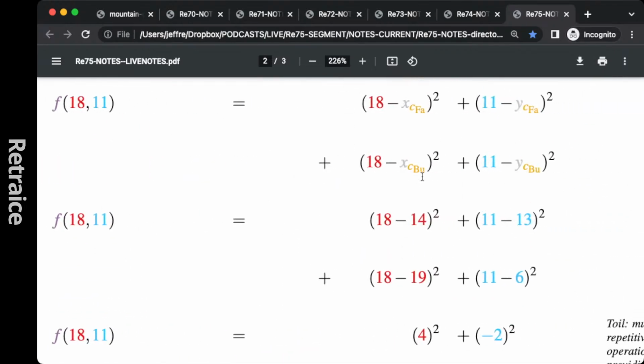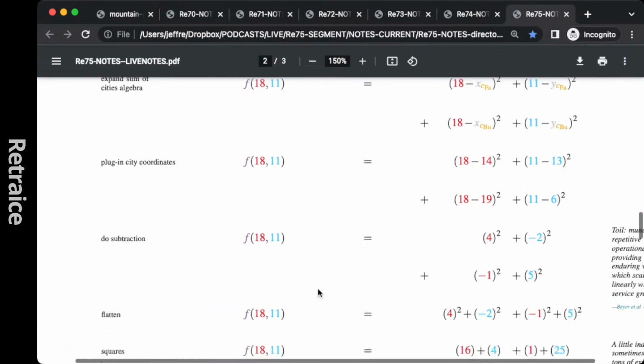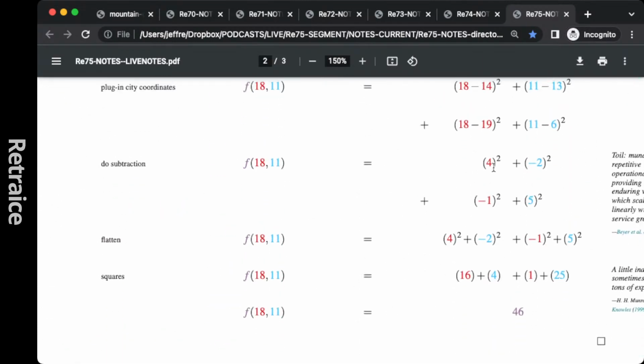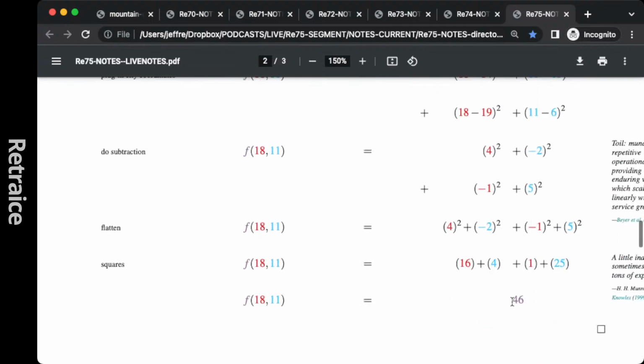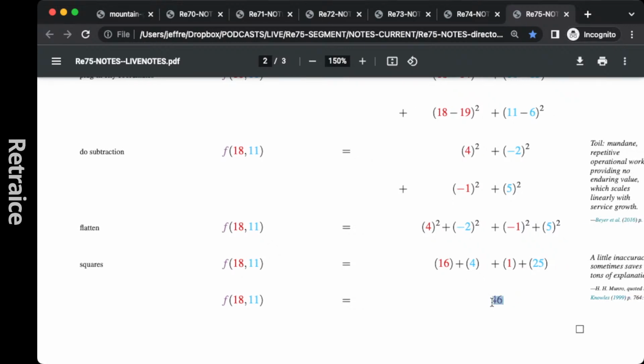And then from here, once we take the 4 coordinates of the 2 cities, 14, 13, and 19, 6, we plug it in. It's just arithmetic. I'm pretty confident in the arithmetic here, but I spent a lot of time just formatting this and getting the colors consistent, and I still missed one. I can't believe it. Look at how obvious it is too, and I still missed it. But I also checked it with a programming calculator, so I'm pretty confident in this function score.